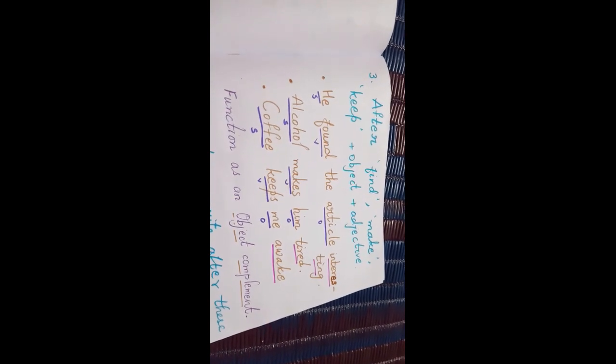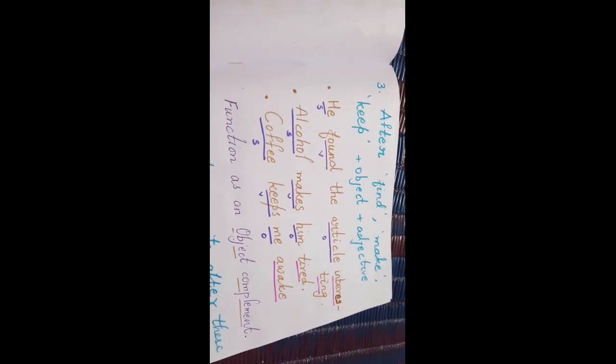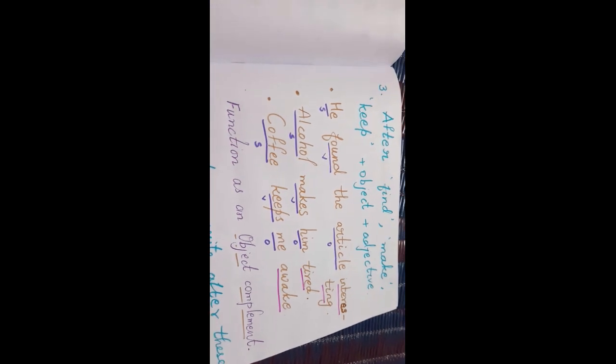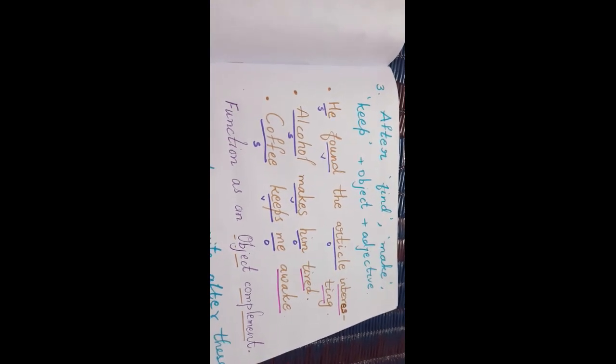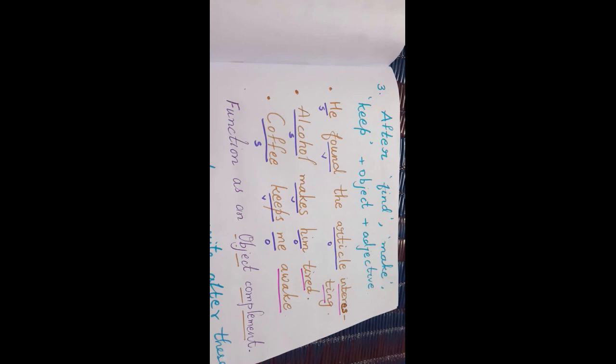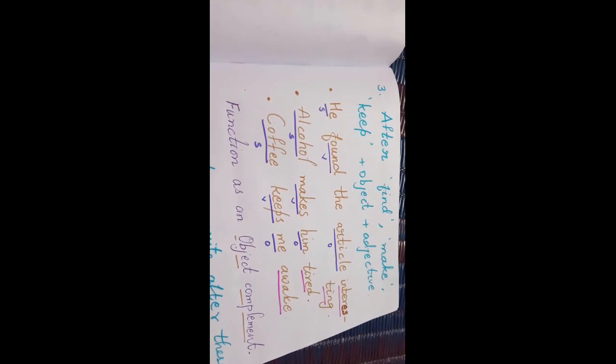The next: after find, make, keep plus object plus adjective. Whenever you have the word find, the verb make, the verb keep, then there is an object, and after that object only you have to write your adjective. See that example. He found the articles interesting.